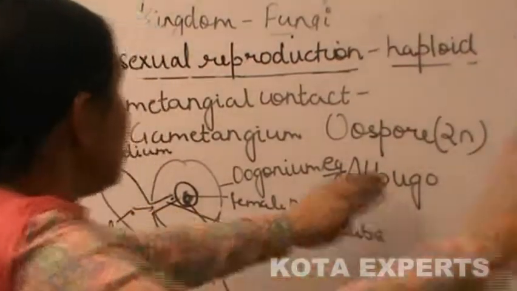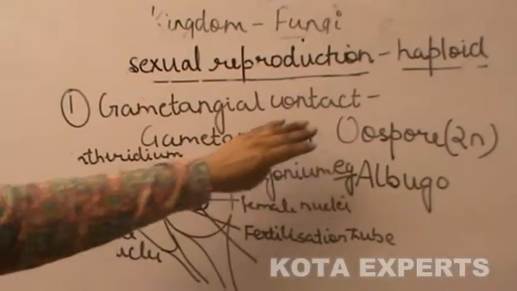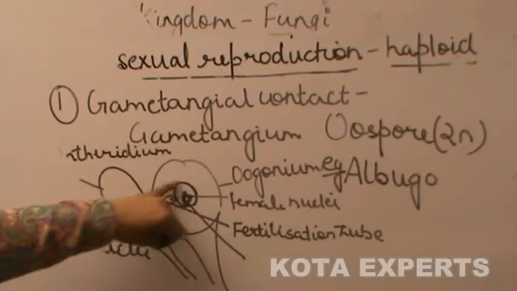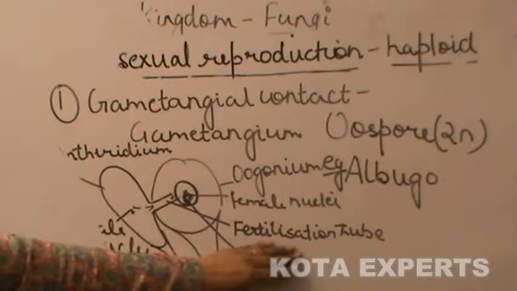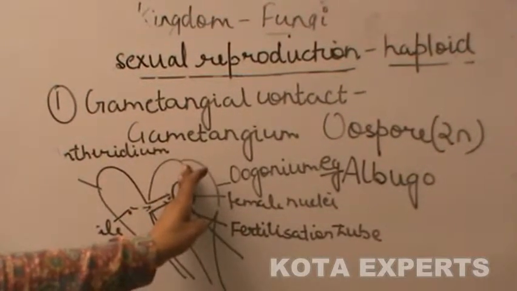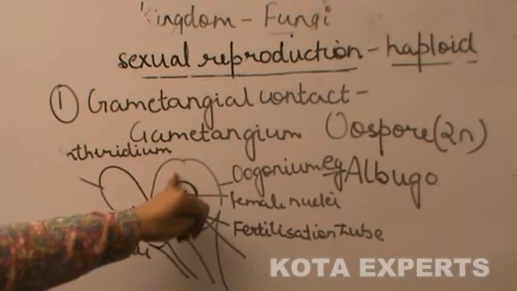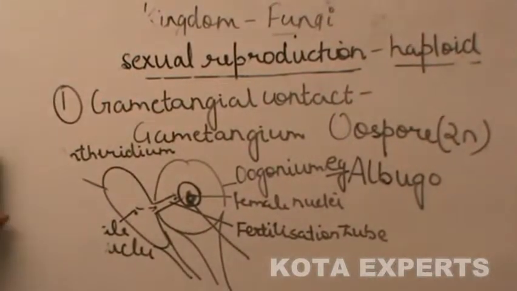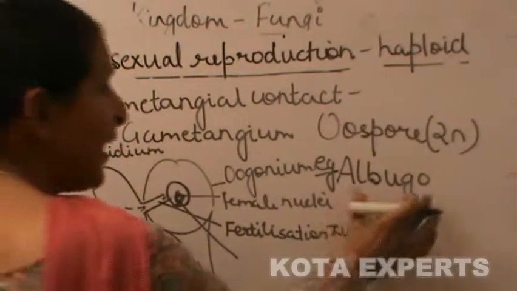In Albugo, the male and the female gametangium make contact, and after fertilization the fertilization tube disappears and the antheridium separates from the oogonium. That is, the antheridium and oogonium don't lose their identity at the time of reproduction. This type of reproduction is found in Albugo.